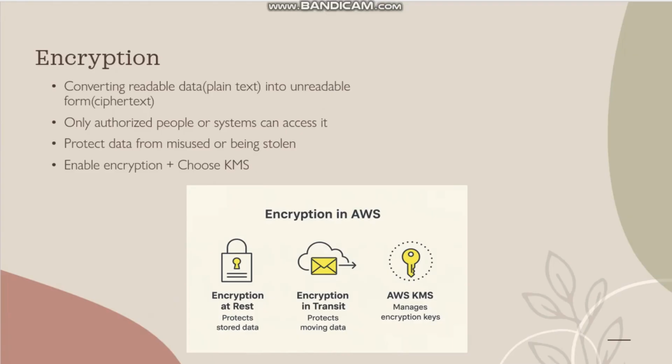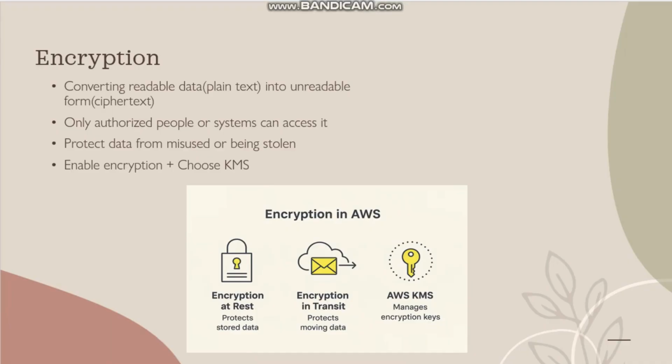Encryption. To understand encryption, let us consider an example. The user uses the laptop to create a file. Initially, the file is in plain text, which is in readable format. And the user wants to secure that file, so he will choose the encryption concept, because encryption is the process of converting the plain text into the ciphertext, which means the readable data format is converted into the unreadable format so that only the authorized people can access the file. So it will protect the data from misuse or being stolen.